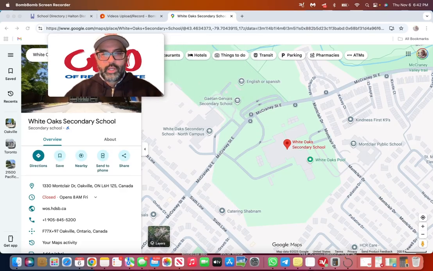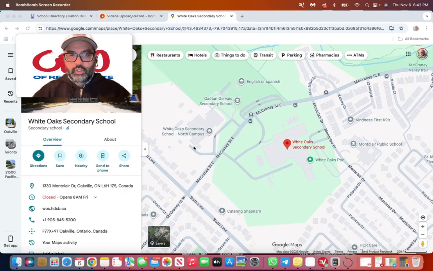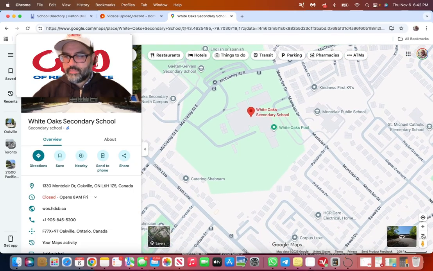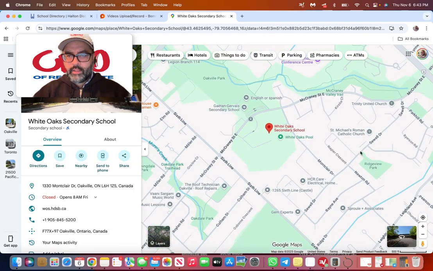So White Oaks is an interesting school. Back in the day, nobody wanted to go to White Oaks. White Oaks had just a bad rap. At the time when Iroquois Ridge was being built, a lot of the kids transferred over from the catchment area of White Oaks, and they went over to Northeast Oakville to go to Iroquois Ridge. But times have changed, right? Right now, current day, White Oaks is a very sought after school. People are seeking it out.